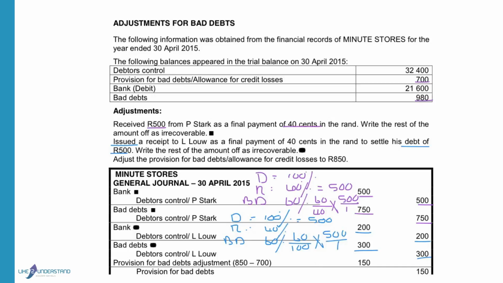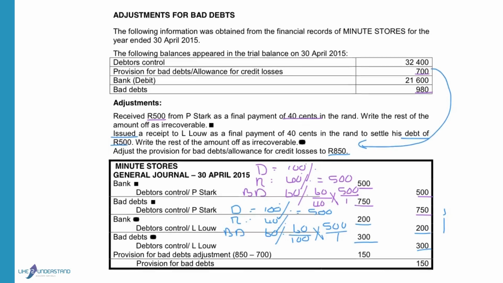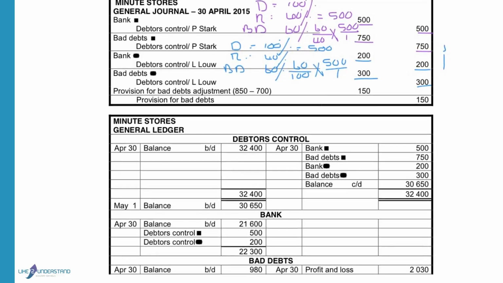If we look at the provision for bad debts, the balance that we have in the provision for bad debts account is 700. So it means that we've got a balance at the moment of 700 Rand, and we have to adjust that balance to 850. So it means that we have to increase it from 700 to 850. So the balance will have to be credited with an additional 150 Rand to increase it.